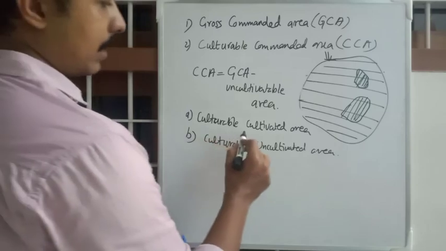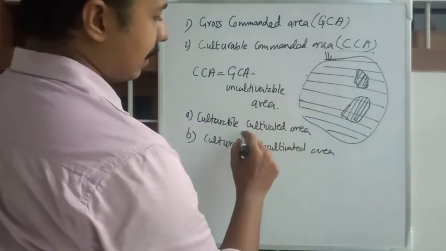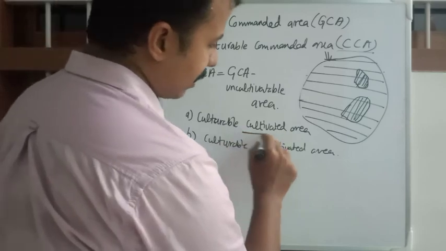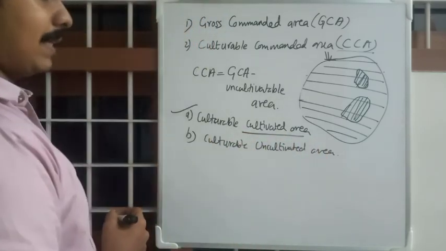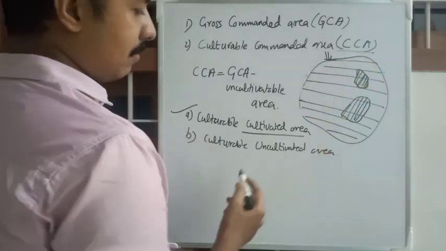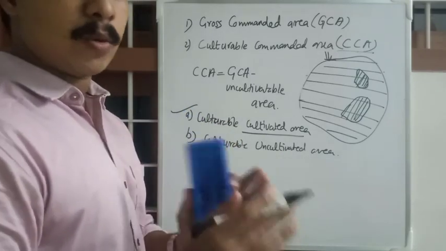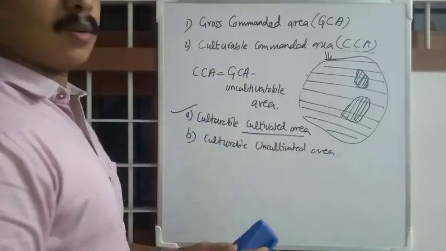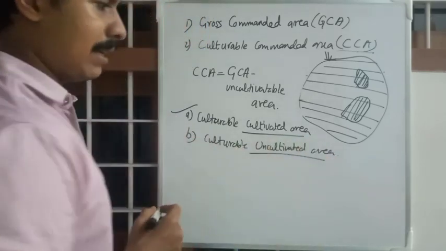The area in CCA where cultivation or agriculture is progressing is called culturable cultivated area, and the area in CCA where right now there is no agriculture or no crops planted is called culturable uncultivated area.